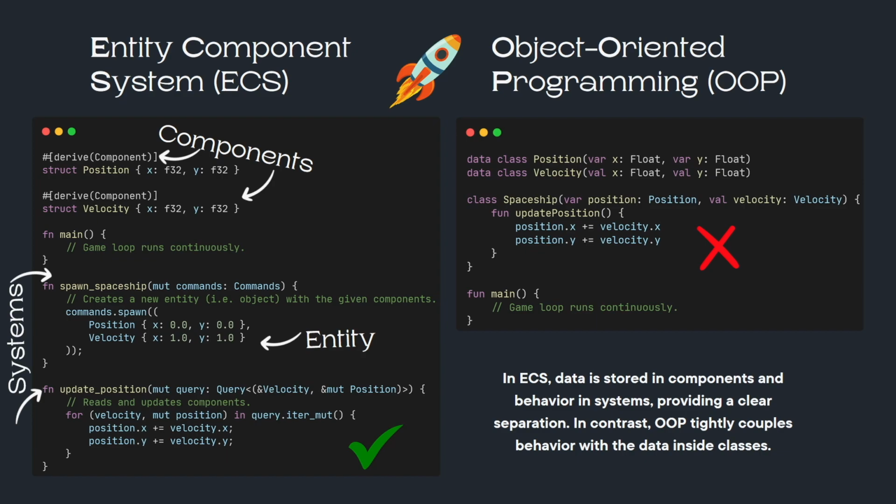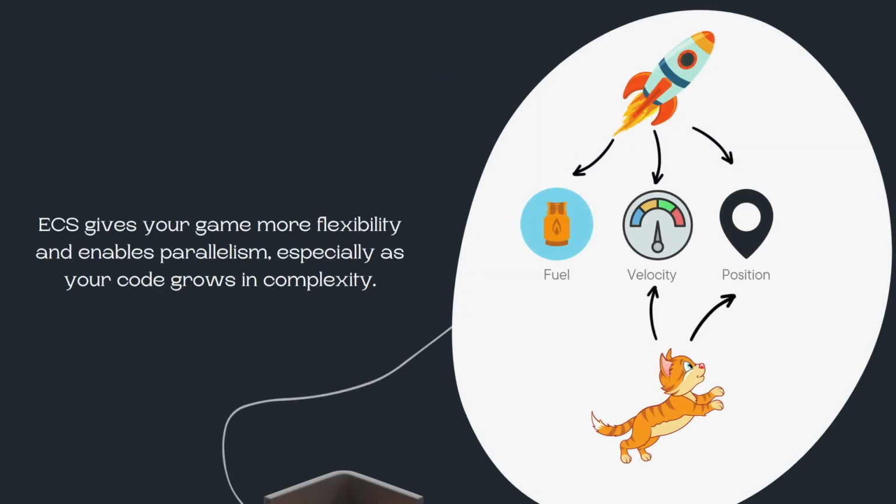To reiterate, ECS stands out for its ability to bring unparalleled flexibility and potential for parallel execution to game development. By decoupling data from behavior, ECS allows you to write systems that operate on components, making your game logic reusable and easier to manage. This separation of concerns not only simplifies your codebase, making it more maintainable, but also gives you the ability to fully leverage multi-core processors. Systems in ECS can run in parallel as long as they don't have conflicting data dependencies, resulting in a significant boost in performance, especially for games with lots of entities.